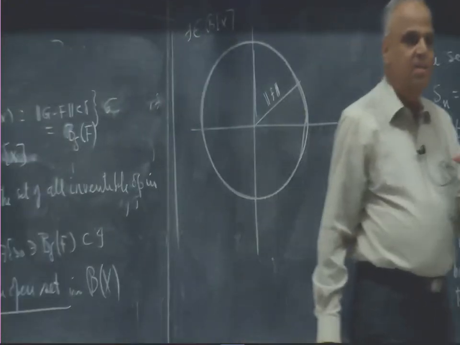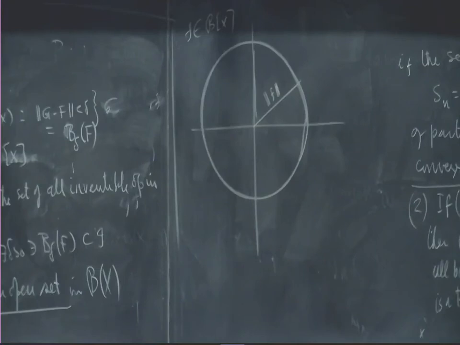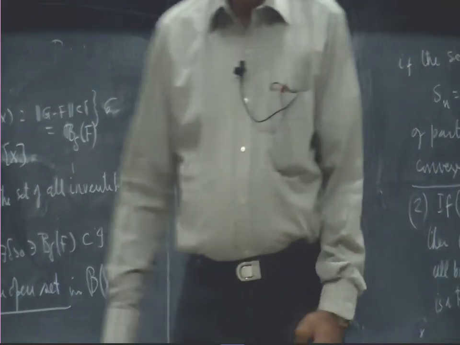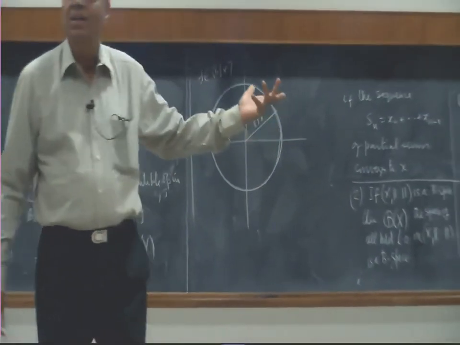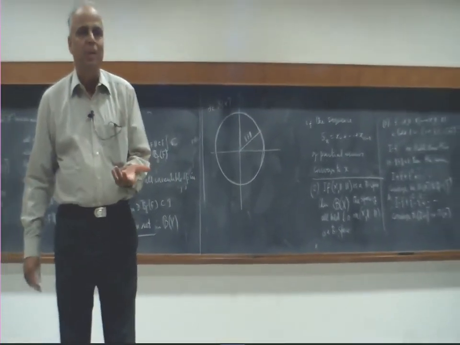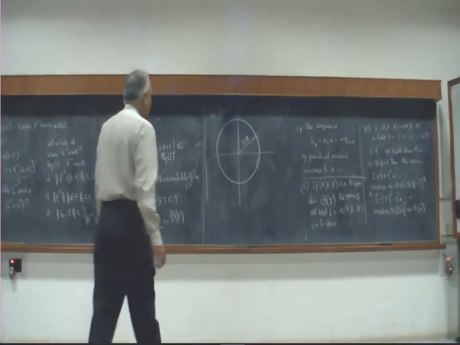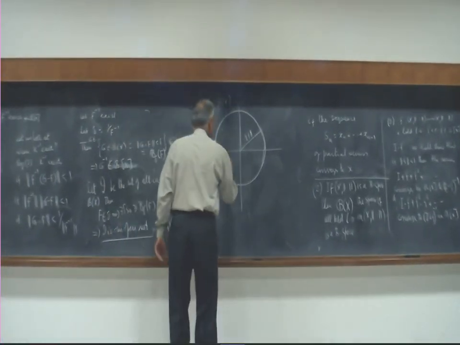The smallest circle which encompasses the spectrum, outside which no spectrum lies, is called the spectral radius, which is a very important number even in the matrix case. That is the modulus of the largest eigenvalue. What happens in the matrix case? There are only a finite number of points in the spectrum.